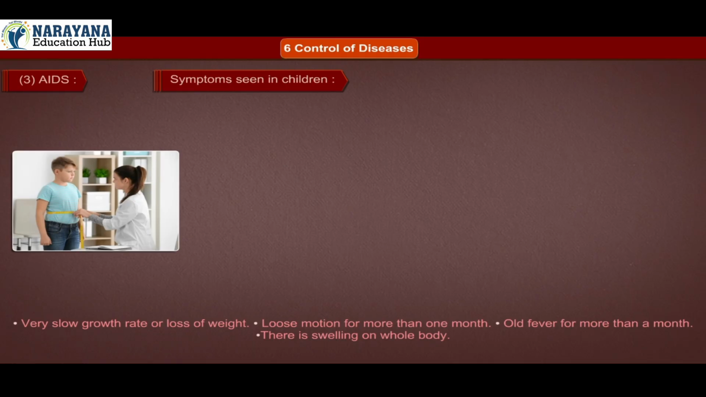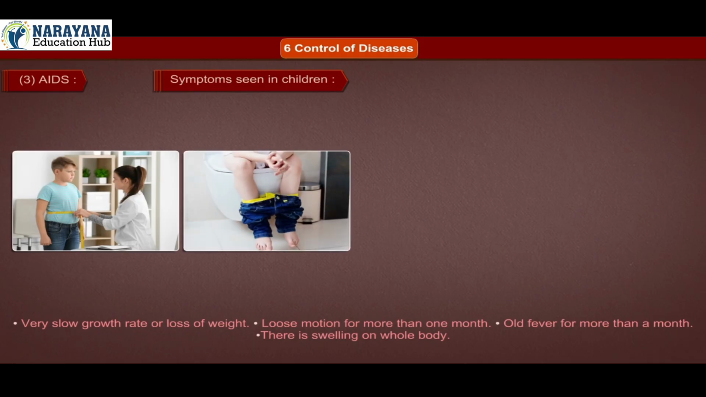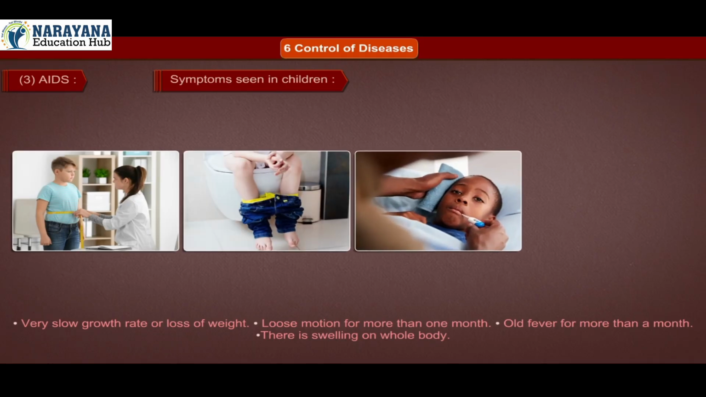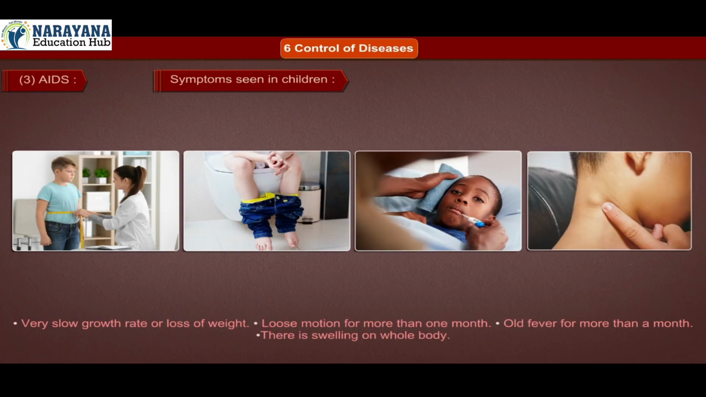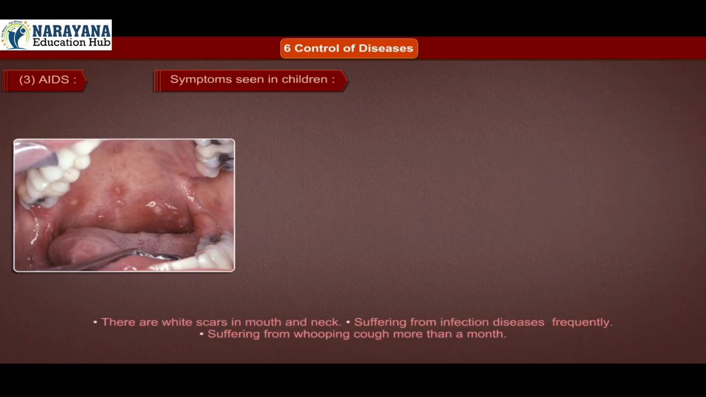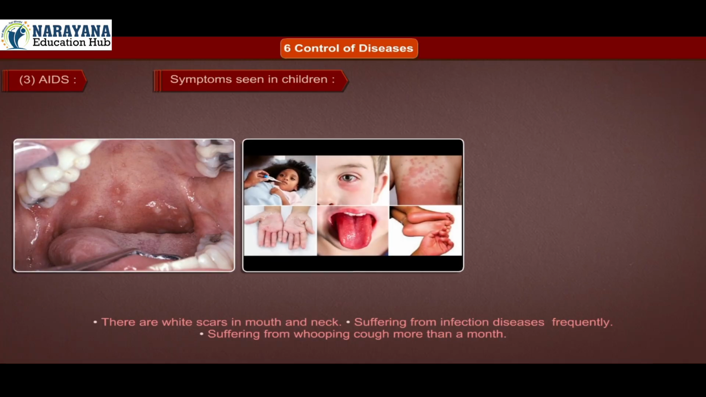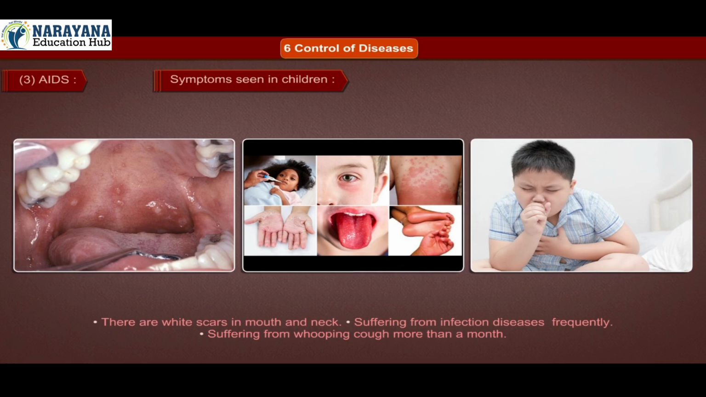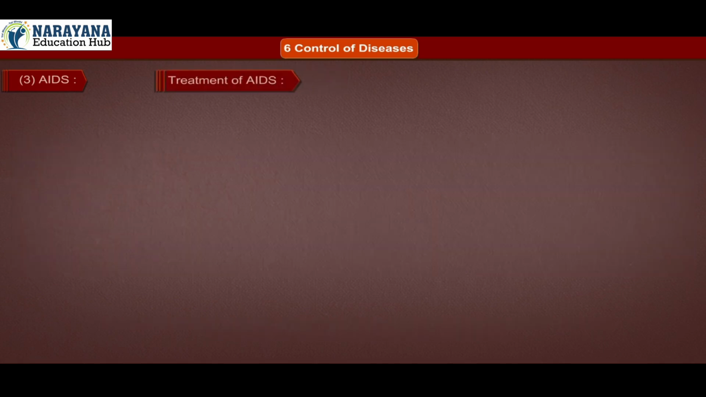Symptoms seen in children: very slow growth rate or loss of weight, loose motion for more than one month, old fever for more than a month. There is swelling on the whole body. There are white scars in the mouth and neck. Suffering from infectious diseases frequently. Suffering from whooping cough for more than a month.